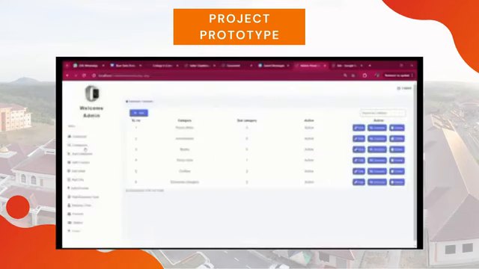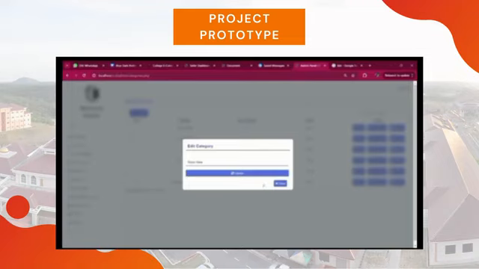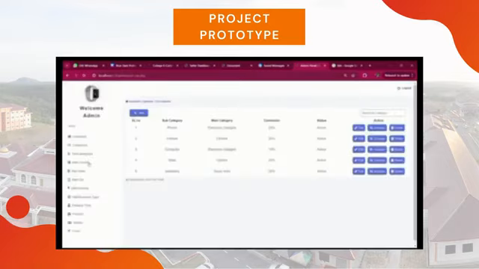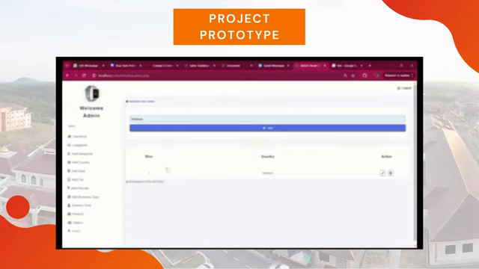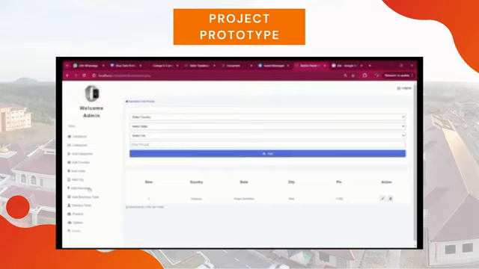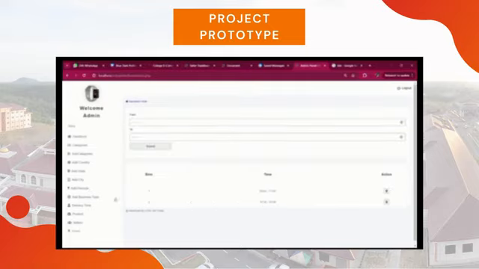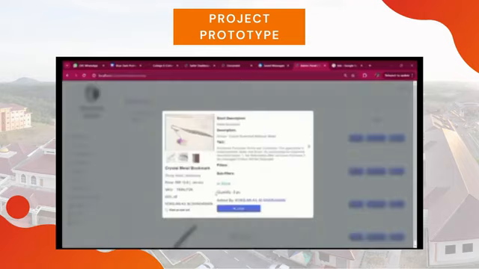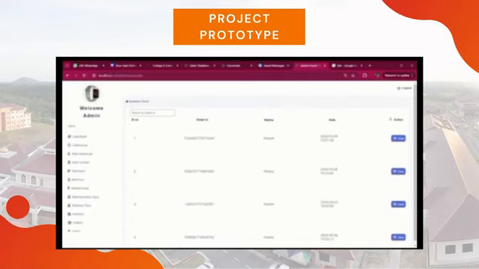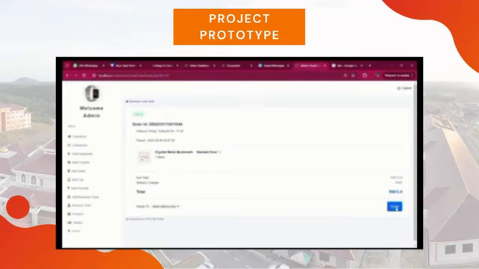So the next website page is about admin. In this page, we can add category, subcategory, add country, add state, add business time, and more. Moreover, this page is used to accept the order received, accept the order assigned, accept the out for delivery, and more. So on this page the admin can edit the products, plus view the products that they have edited. Moreover, we can add the product quantity in this website.